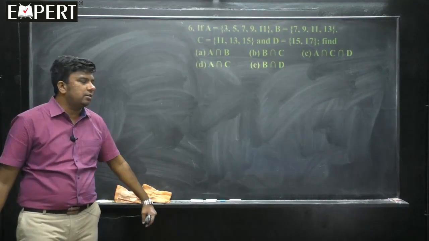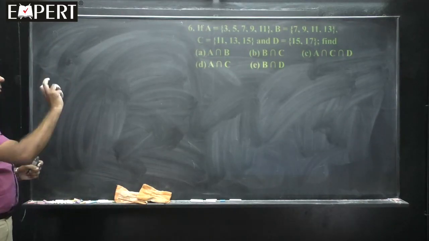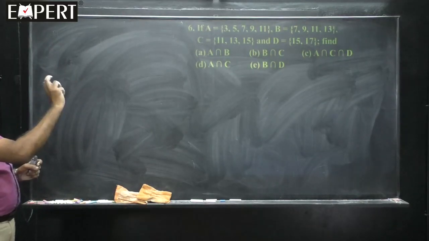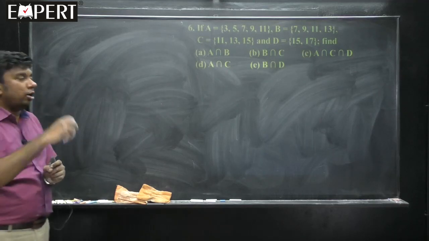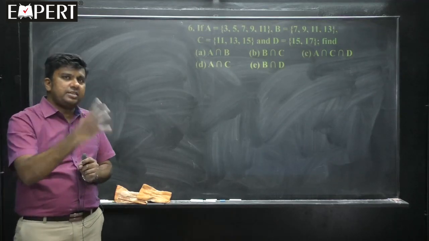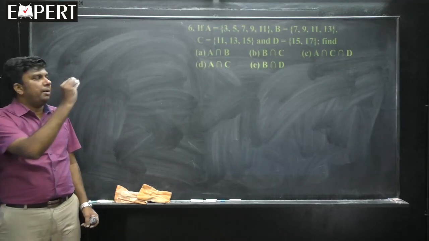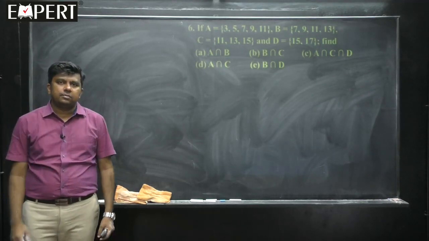Later you can verify the answer. A intersection B means elements common to A and B. B intersection C means elements common to B and C. A intersection C intersection D means elements should be common to A as well as C as well as D. All three sets' common elements you have to highlight. Okay? Yes.